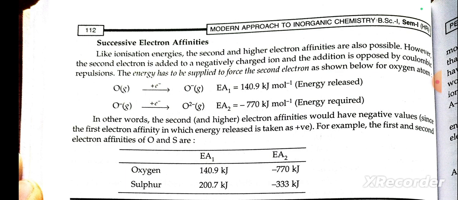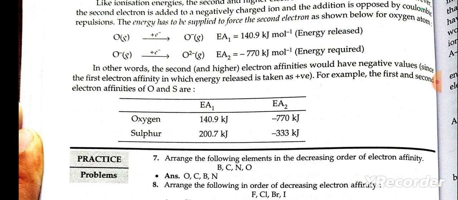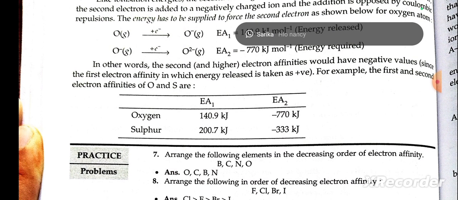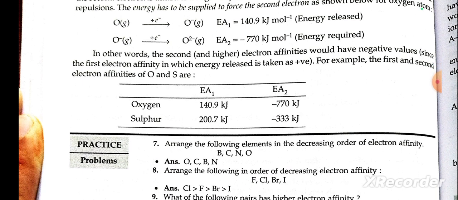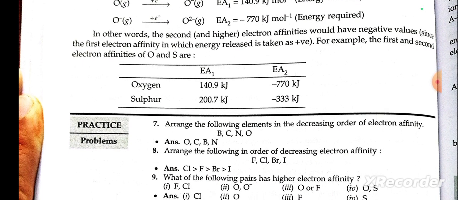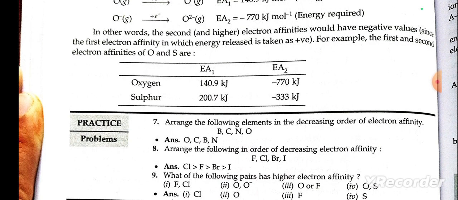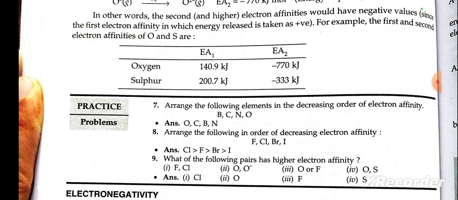In other words, the second electron affinity would be a negative value, since the first electron affinity is one in which energy release is positive. For example, the first and second electron affinities of oxygen and sodium are